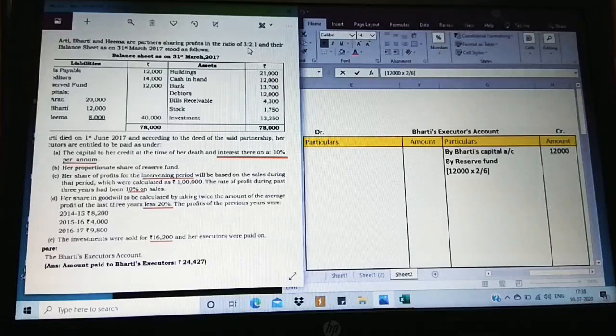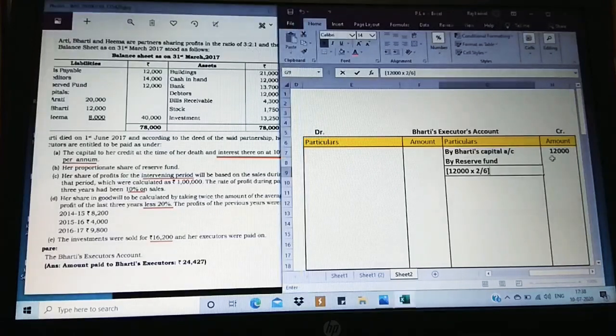So 2 is related to Bharati. So 2/6. So I get 4,000 as reserve fund. That is a share of Bharati's.